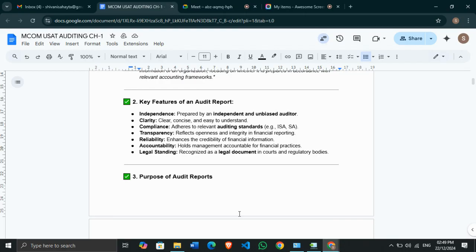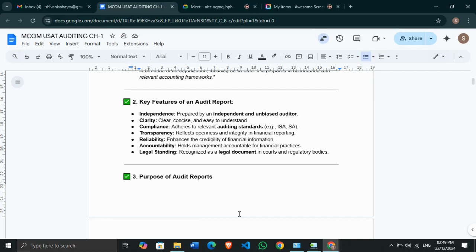Third, it shows compliance: all the financials should be as per the relevant accounting standards and the relevant auditing standards. Example, ISA. For international auditing, ISA standards are the ones being considered. Next is transparency. Your financial statements should be as per the auditing standards. Whatever fraud or misstatements are there will be checked by the auditor. So after that, it shows the transparency; it reflects the openness and integrity in the financial reporting.